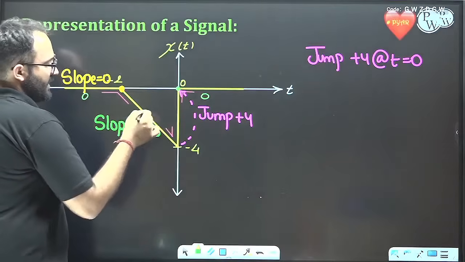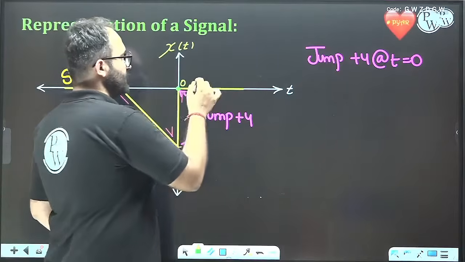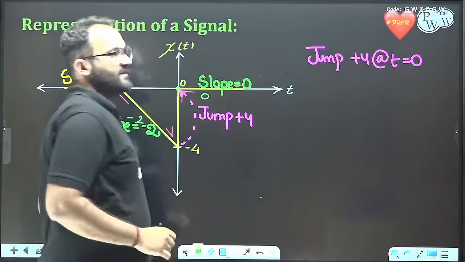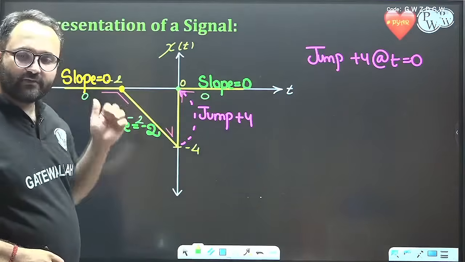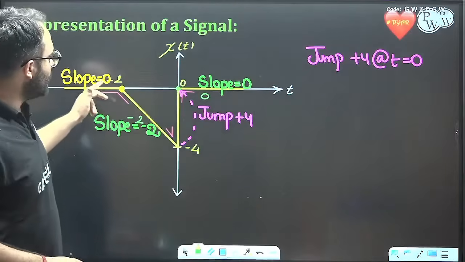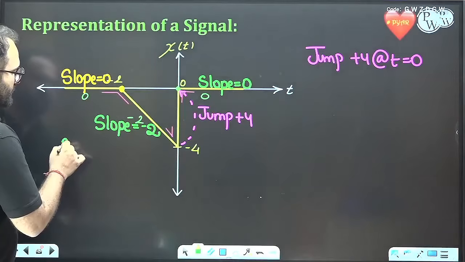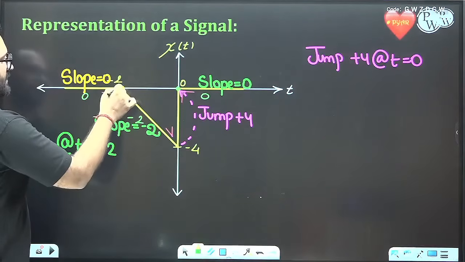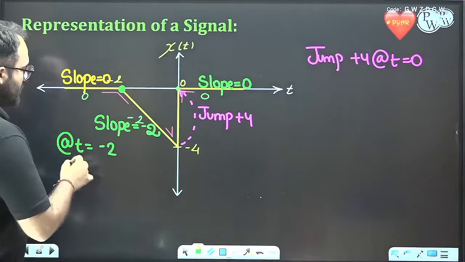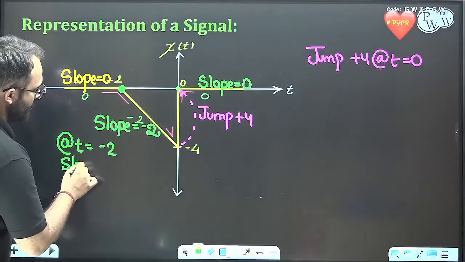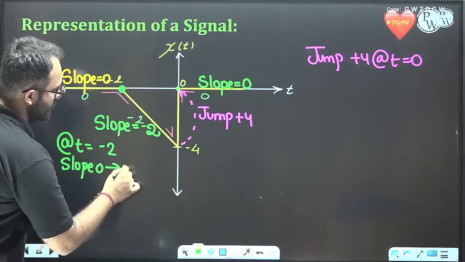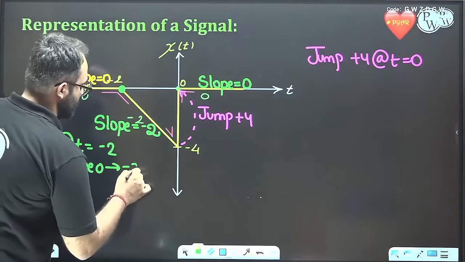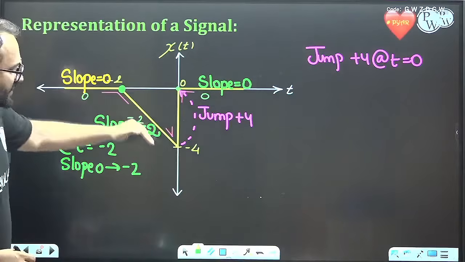The slope is minus 2 and again the slope is 0. Okay, the slope is 0. So we can see that we have a change of slope from 0 to 2 at t equal to minus 2. This is minus 2 point. Okay, the slope is changing from 0 to 2. Similarly, 0 to minus 2, okay, the slope is negative.